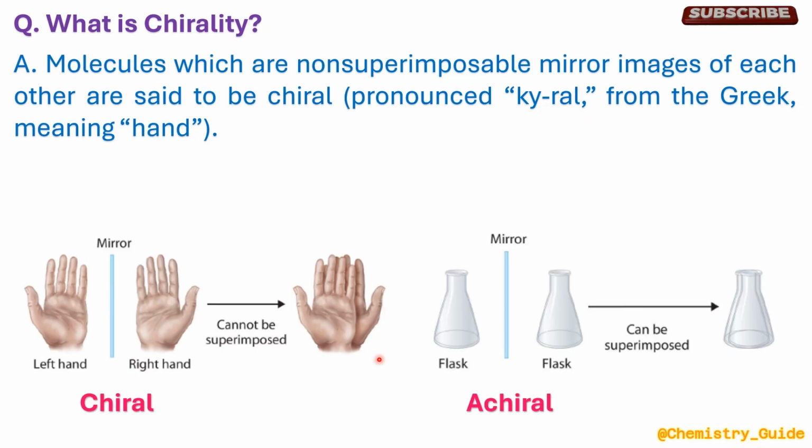Let us see another example. This is a flat bottom flask and another one is its mirror image. If we try to superimpose the initial one with the mirror image, we get the superimposable effect. So in this case, it is known as achiral. When its mirror image is superimposable, it is known as achirality. In the example of hands, the left hand and right hand are mirror images, and that is known as enantiomers. So this is defined as a pair of enantiomers.